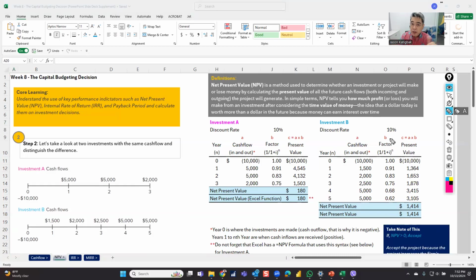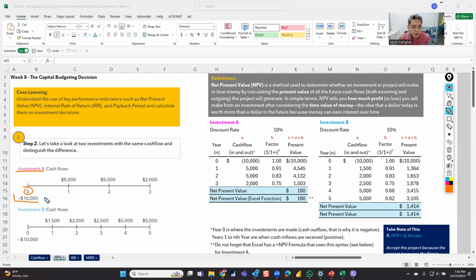We will now go through an investment. So we understand cash flow is important, but let's give more examples. I have two investments. Let's make it a different color. Investment A and investment B. I'll do first with A. Investment A, your cash outflow is 10,000 on year zero. So we always say year zero is the now. Year one is 1 year after. So always think about it that way, right? Year zero is the now, and then year one is 1 year after now. That's how we look at it when we do time value of money, right?